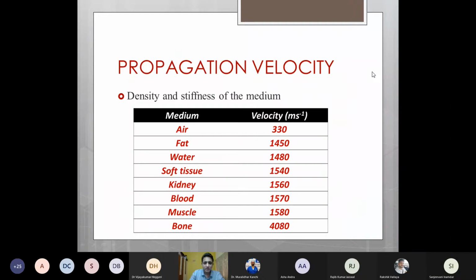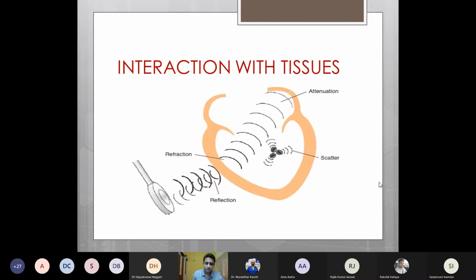The propagation velocity is the velocity with which the ultrasound waves traverse a particular medium. It depends on the density and stiffness of that medium. For example, a very dense and stiff medium such as bone transmits ultrasound very well at a velocity of almost 4000 meters per second. But air or lung tissue, which is not very dense and is soft, transmits it at a very low velocity of 330 meters per second. Usually what we encounter is soft tissue in transesophageal echo. So the velocity for soft tissue is 1540 meters per second.